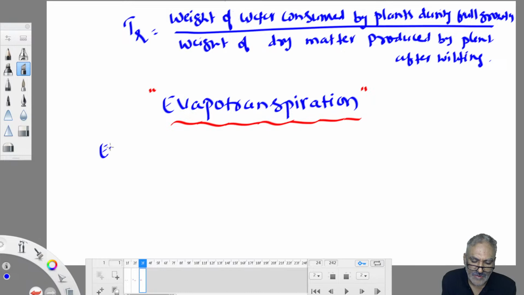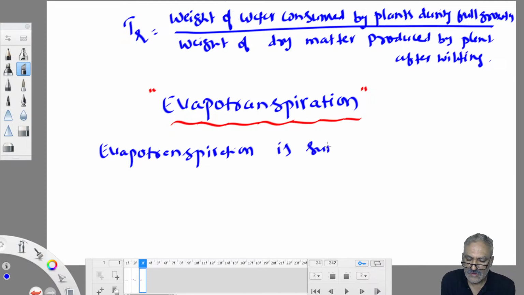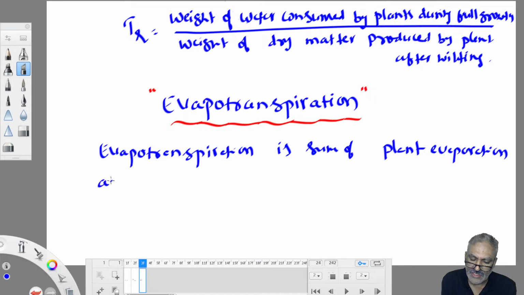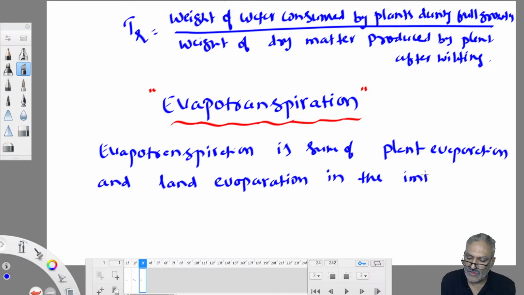So evapotranspiration is the sum of plant evaporation, which is technically transpiration, and land evaporation, or ground evaporation, in the immediate surroundings of the plant. Where do you find more land evaporation and plant evaporation? In agricultural lands, in the immediate surroundings of the plants.